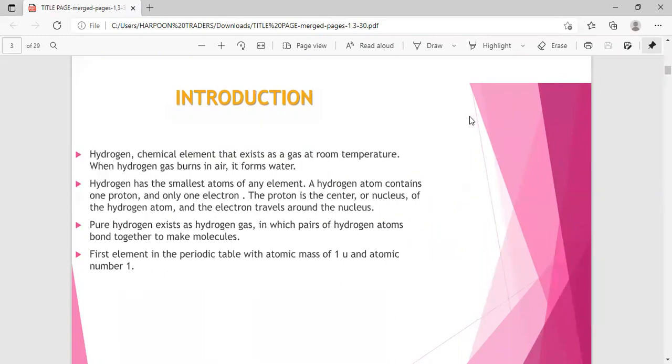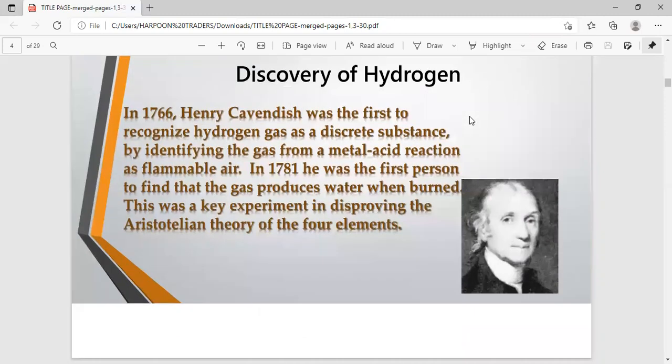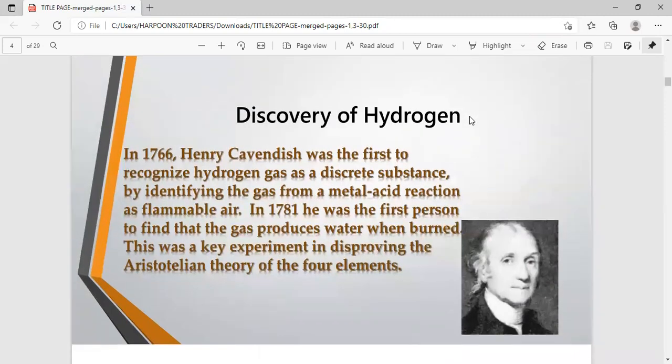It has the simplest structure, containing only one proton in the nucleus with one electron in the first orbit, that is in the K shell. Its atomic number is 1 and mass number is also 1. It exists as a diatomic molecular gas. Its molecular mass is 2.016 AMU. Hydrogen was discovered by Cavendish in 1766 by the action of zinc metal over dilute hydrochloric acid.